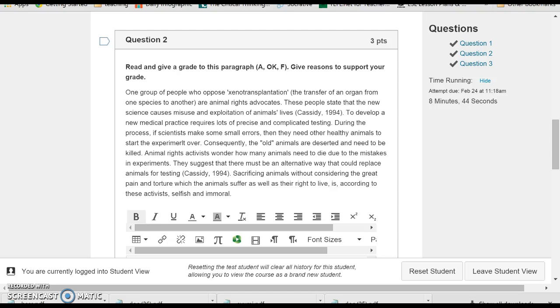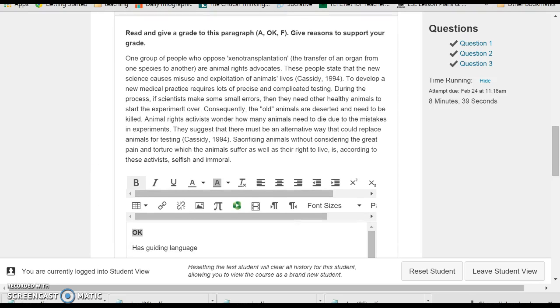Now, paragraph 2 is okay. The writer has a topic sentence about this word, xenotransplantation, and then it's defined here, and about the people that oppose it. It has some guiding language. It mentions here, this is advocates, and then here it mentions advocates also. But here the examples don't clearly connect to this.